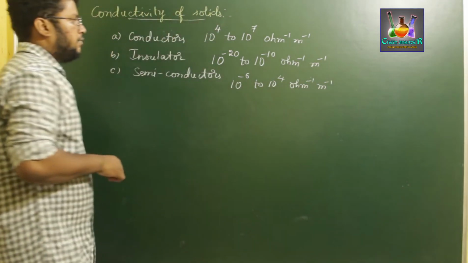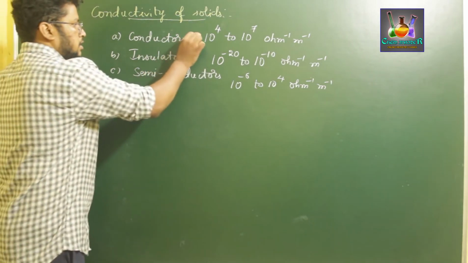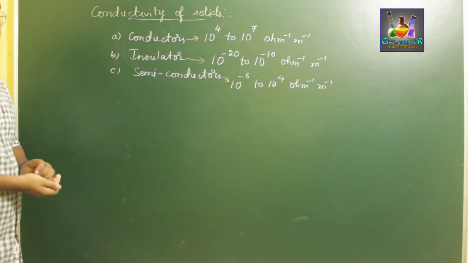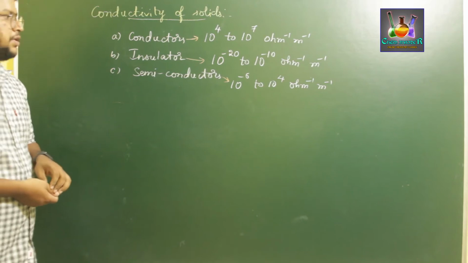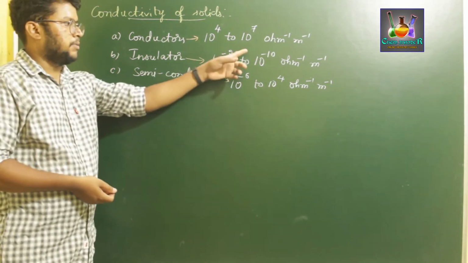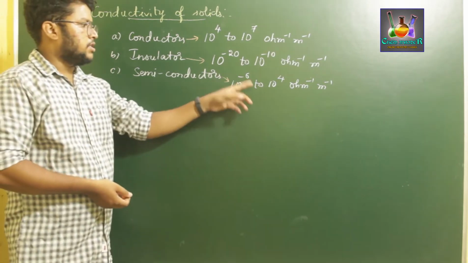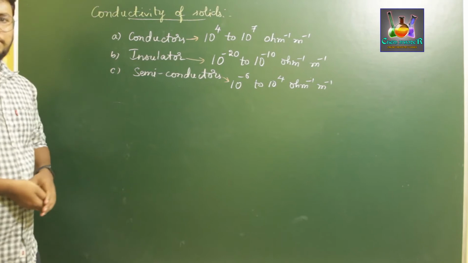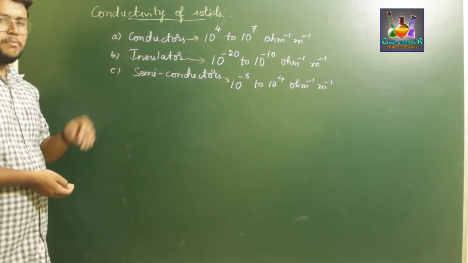So this is the conductivity range of conductors, insulators, and semiconductors. These are the three types of conducting substances: conductor, insulator, and semiconductor.